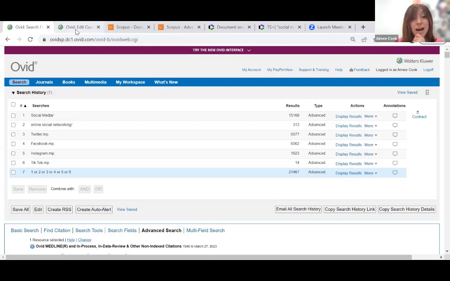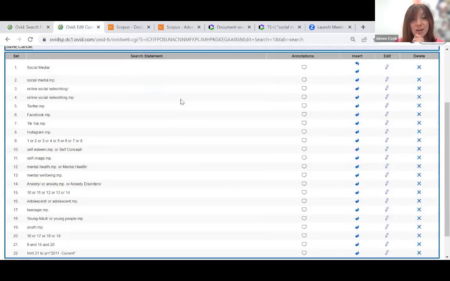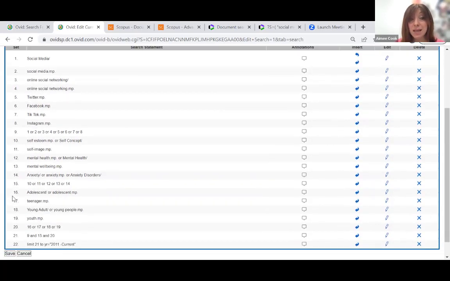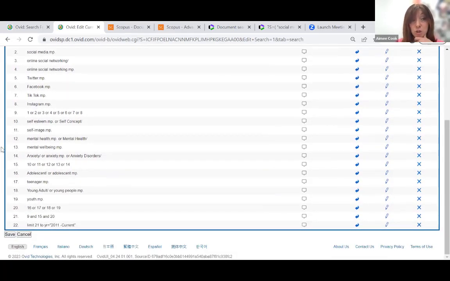So if I flip now to one that I created earlier, this is my Blue Peter effort. This is the full search put together, so you can see lines 1 to 8 are what we've just looked at: online social networking, social media, etc. And then I've done the same thing for the other aspects of the question. We've dealt with the well-being element. We've used self-esteem, self-image, self-concept, mental health, mental well-being, anxiety. And again, we've connected all of these in line 15.